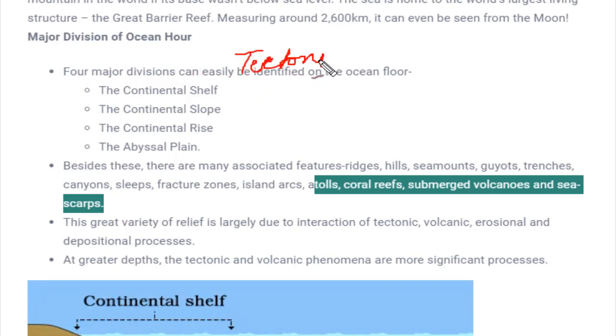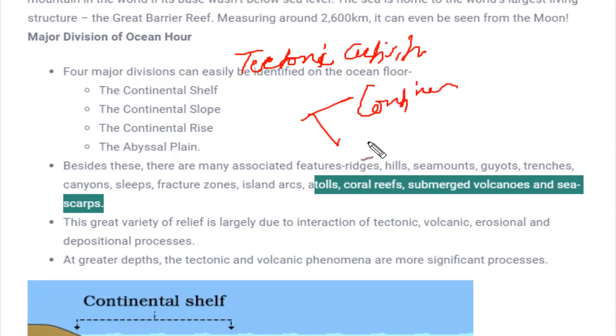Again, this we have studied in our geomorphology. Tectonic activities. What were these tectonic activities? The interaction, the movement, the convergence or divergence of these plates. And what type of plates did we have? We had two kinds of plates. One was the continental plate and the other was the oceanic plate.